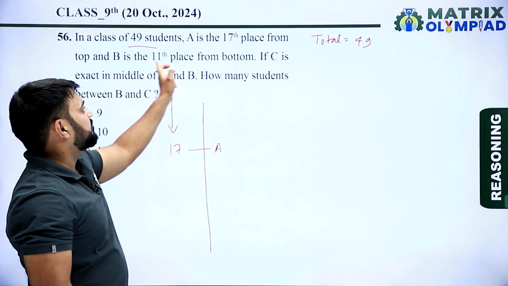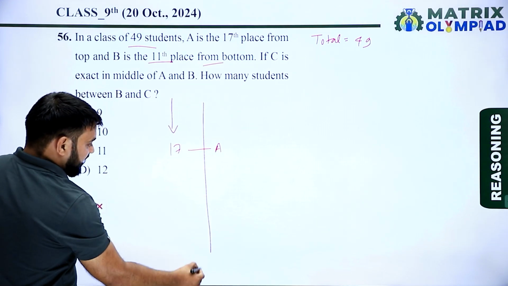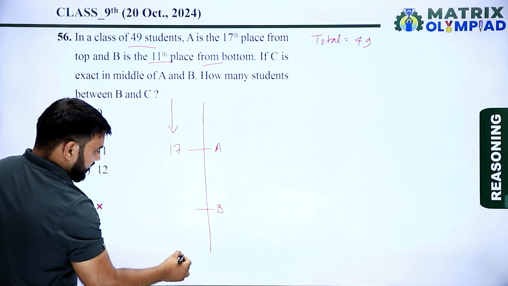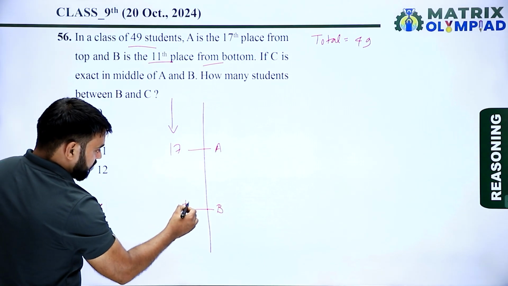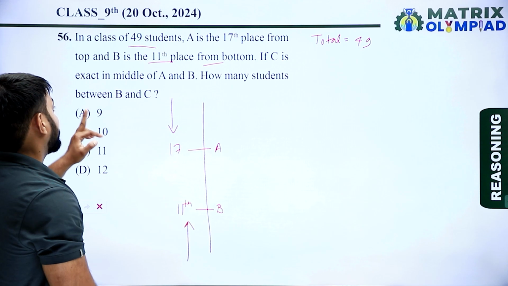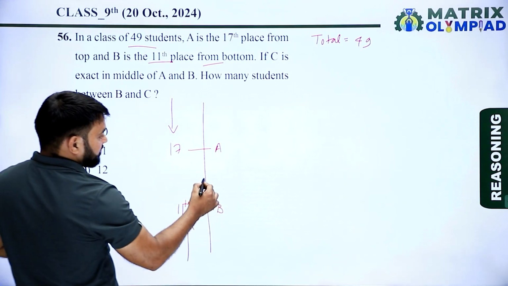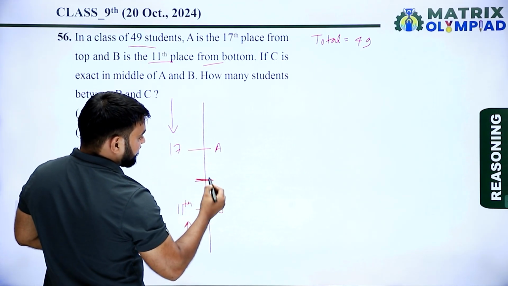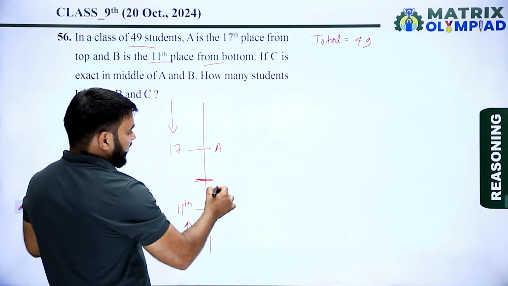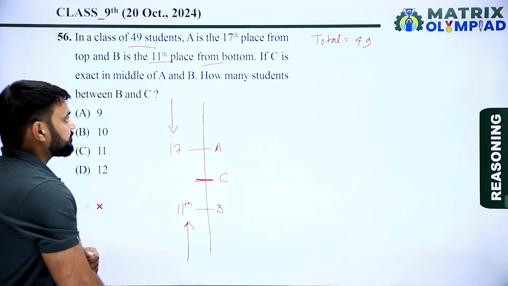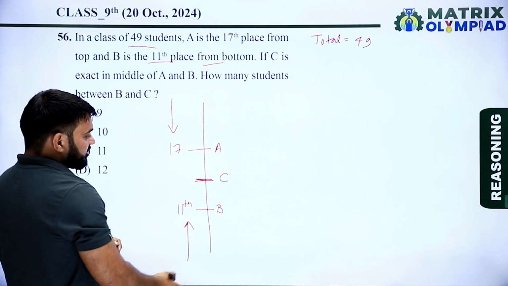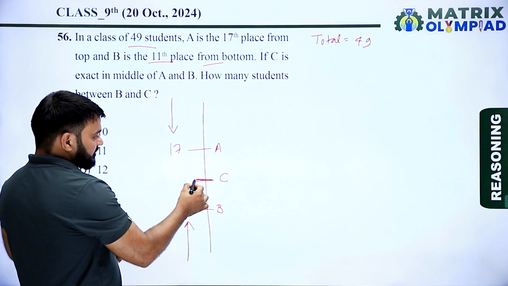Now B is 11th place from the bottom. C is exact middle of A and B. How many students between B and C?